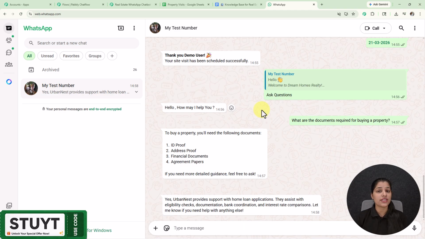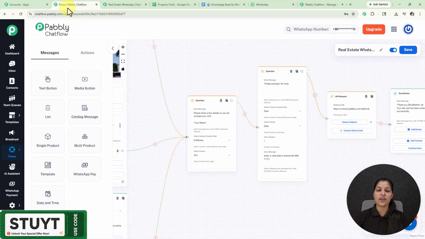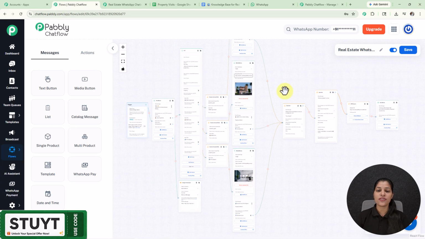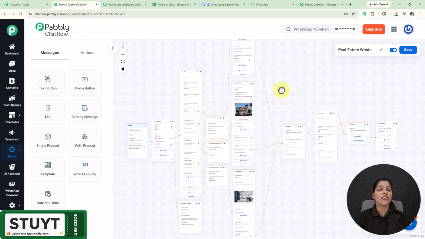And now that you have seen the real-time working, let me show you how you can create it. I have created this amazing WhatsApp chatbot using Pabbly Chatflow. So right here on my screen, you can see inside Pabbly Chatflow, I have already created the flow for my WhatsApp chatbot, which is performing all my tasks.